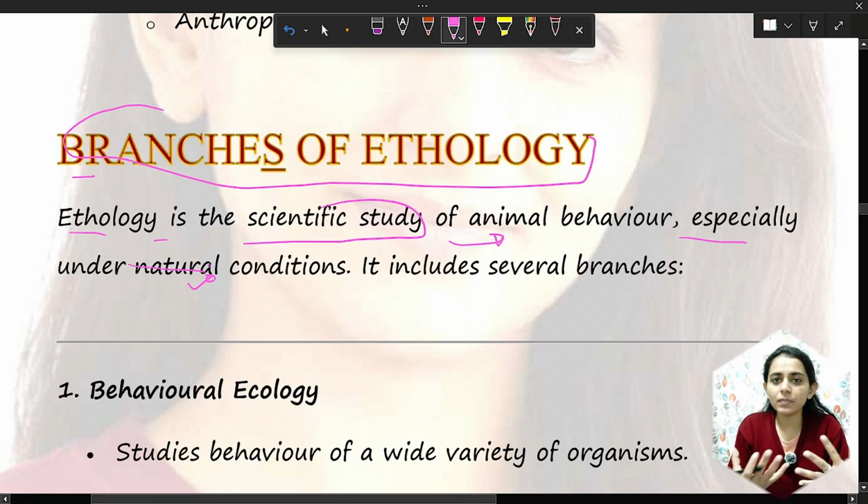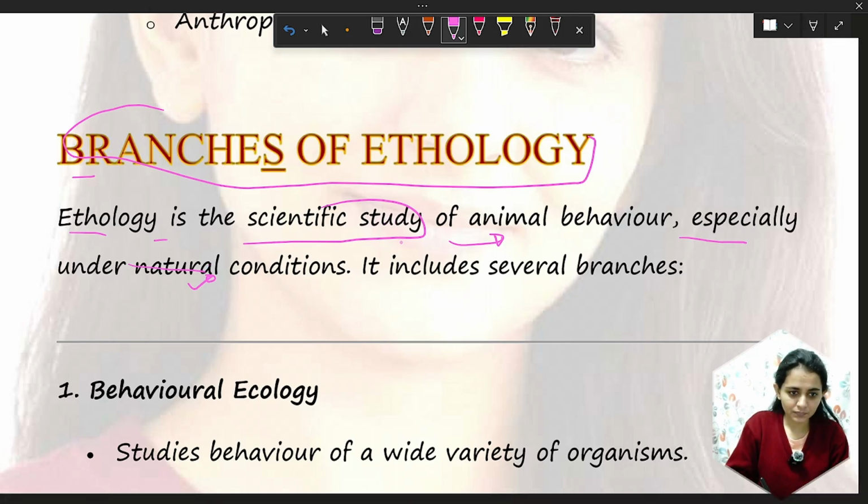No man-made restriction or any man-made environment is provided to that particular animal. And any provision by humans that is not intended for the study of the behavior is considered natural condition.